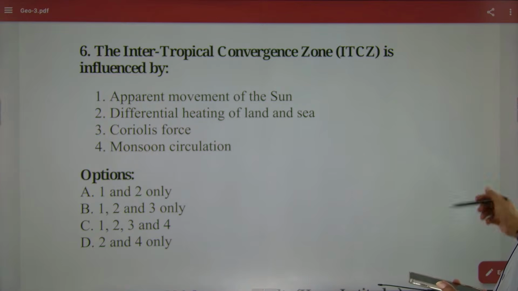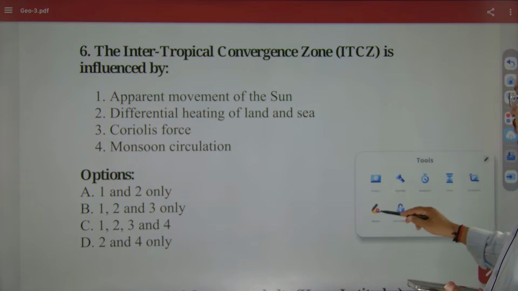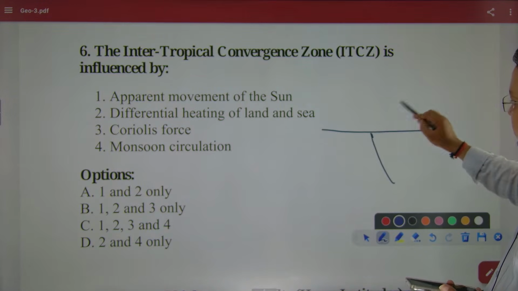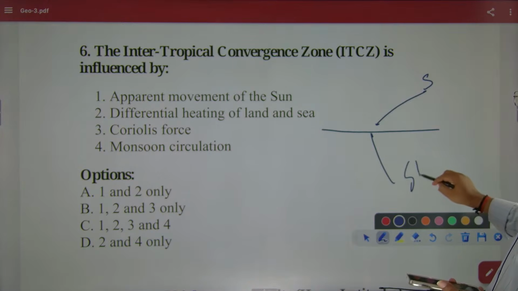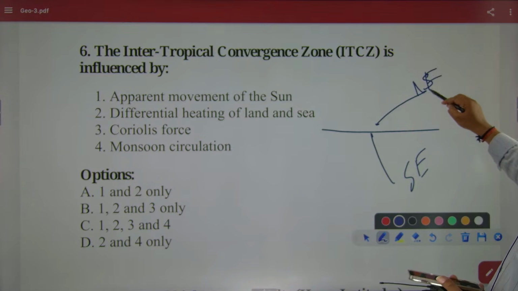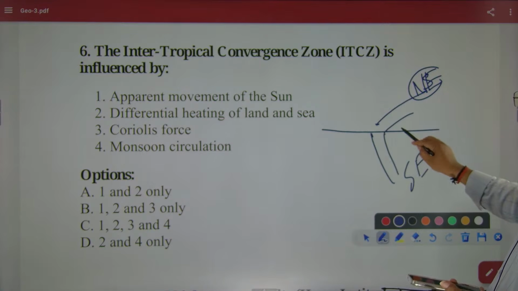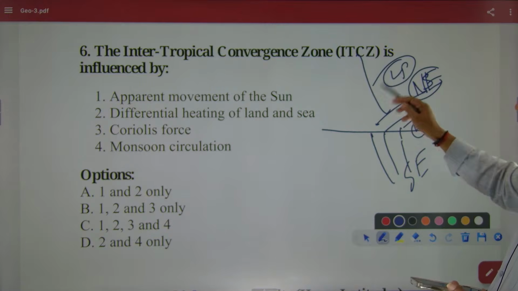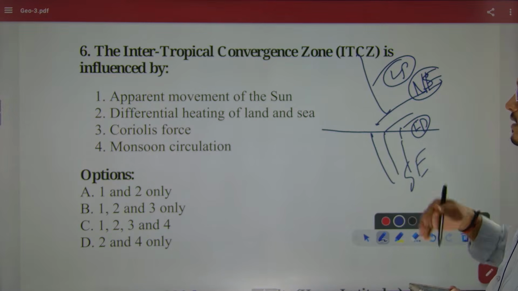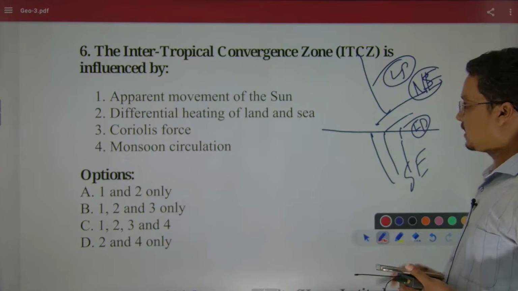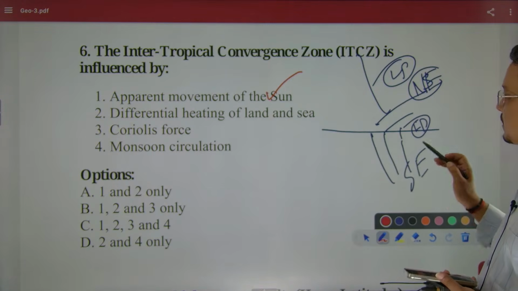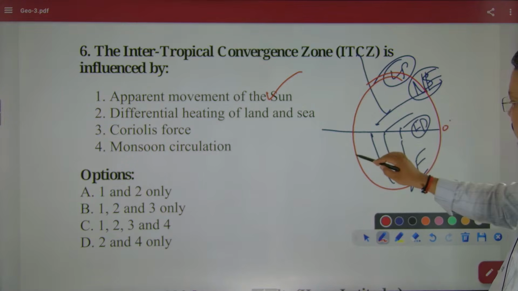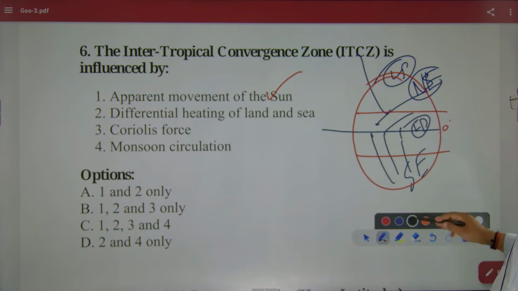Okay, the ITCZ is the meeting of two trade winds. That is the southeast trade wind and the northeast trade wind. They meet together to form the ITCZ, which is a low pressure itself. It is a low pressure that shifts according to the apparent movement of the sun. Let's say if this is the 0 degree equator, the ITCZ moves from 23 to 23 of both hemispheres.